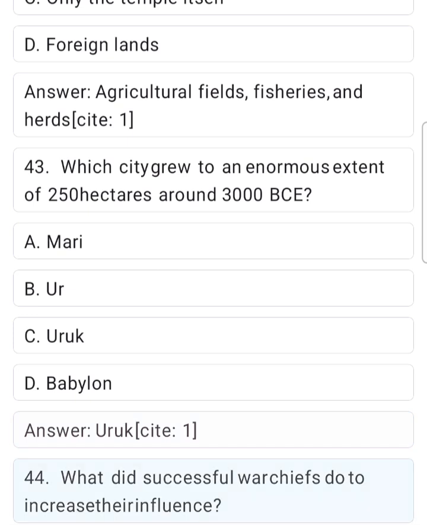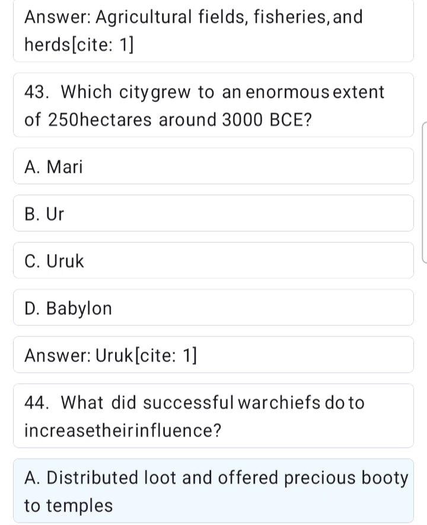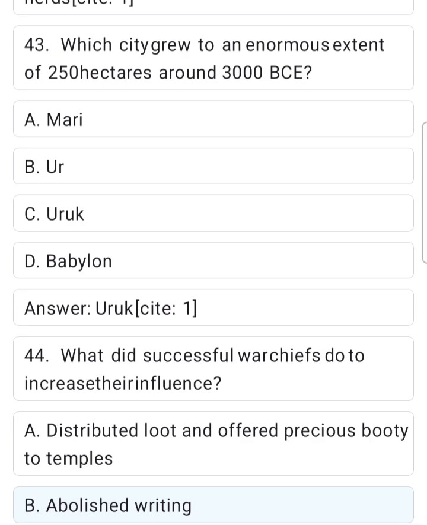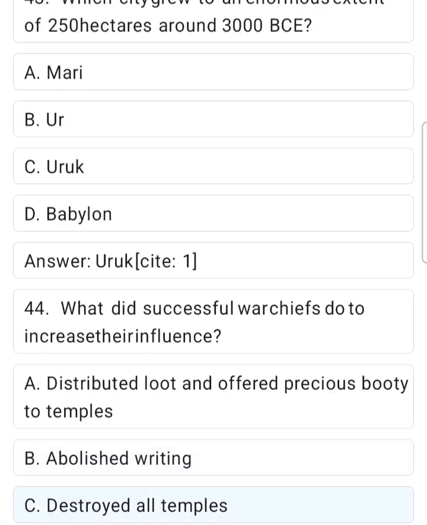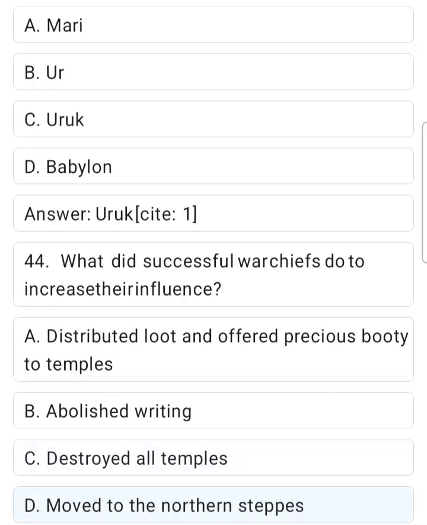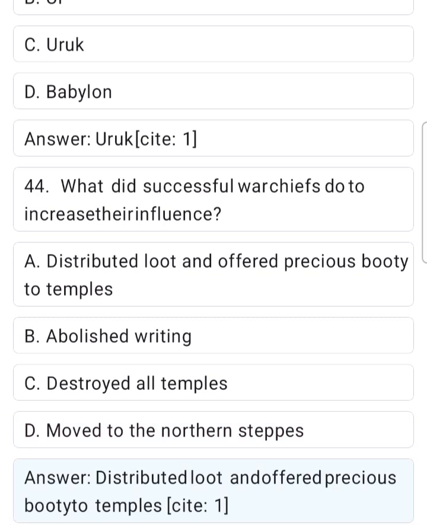Site 1. 44. What did successful war chiefs do to increase their influence? A. Distributed loot and offered precious booty to temples. B. Abolished writing. C. Destroyed all temples. D. Moved to the northern steppes. Answer. Distributed loot and offered precious booty to temples.